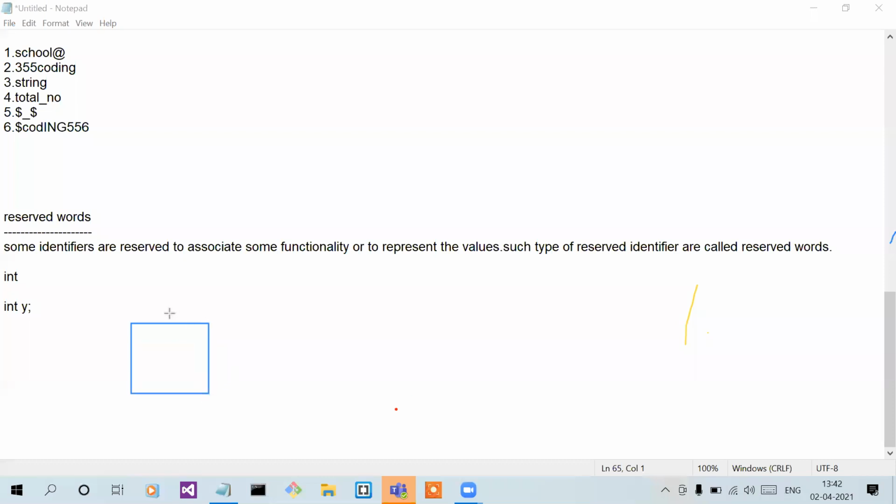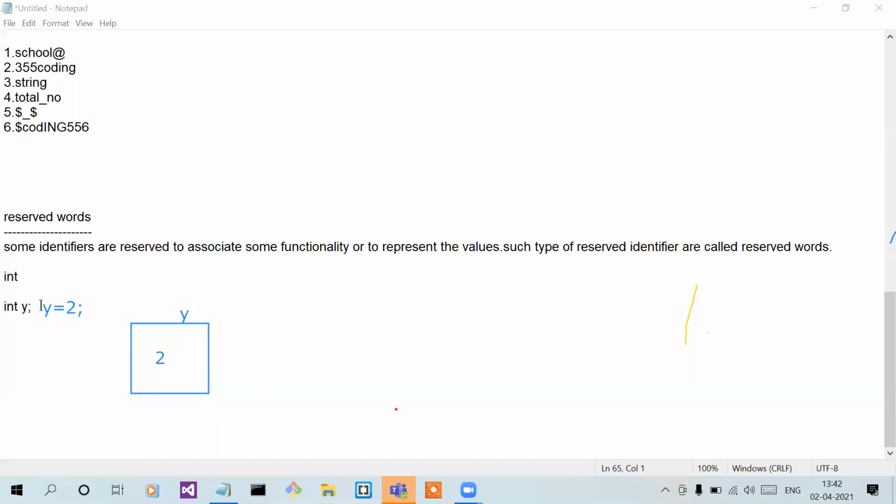There is a variable named y. And here, take y equals 2. So in variable y, we put 2.